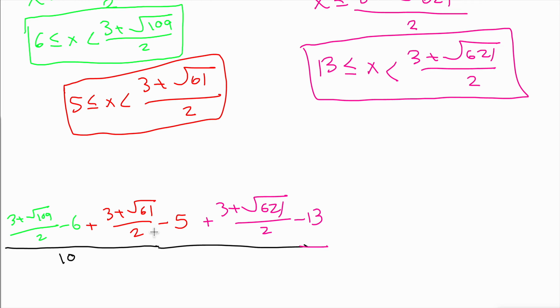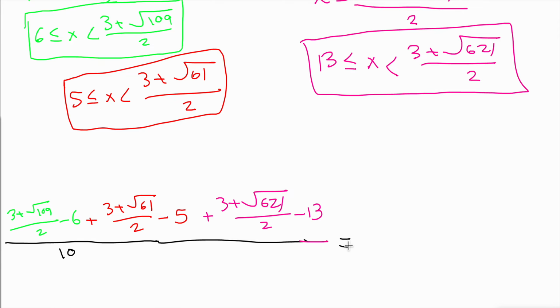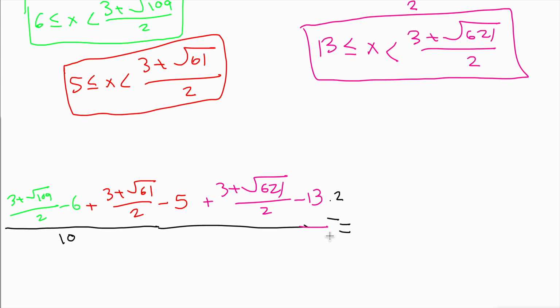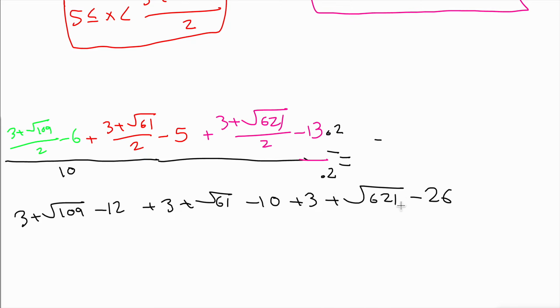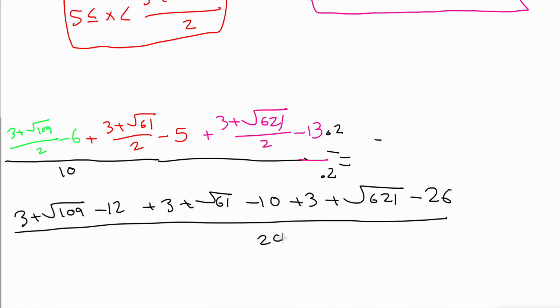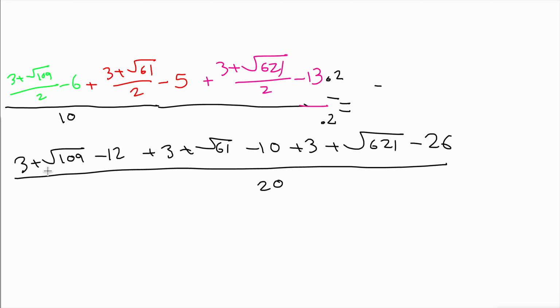And so this is our gigantic equation that we want to solve. Now I can just set them equal. I'm going to multiply the top and the bottom by 2, so times 2 times 2. So this gives us 3 plus square root of 109 minus 12. I'm probably going to run out of room here, so I'll write it on the next line. So this gives us 3 plus square root of 109 minus 12, plus 3 plus square root 61 minus 10, plus 3 plus square root of 621 minus 26, all divided by 20. That's the probability.